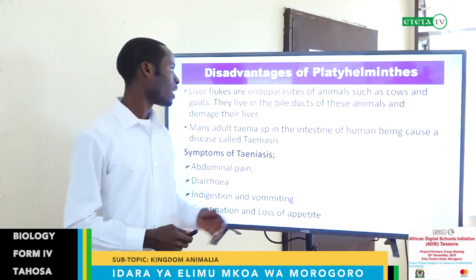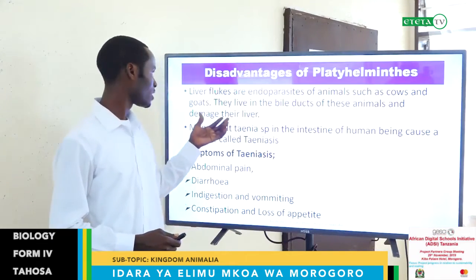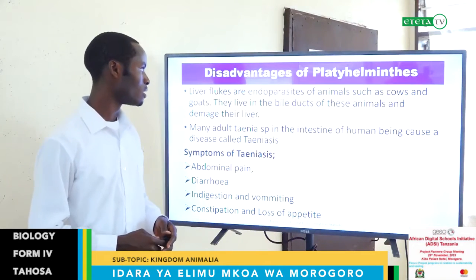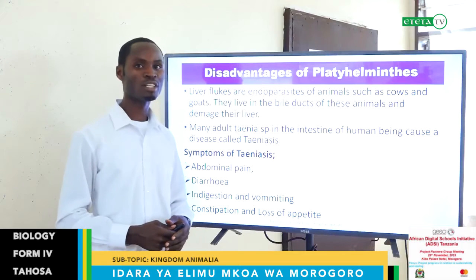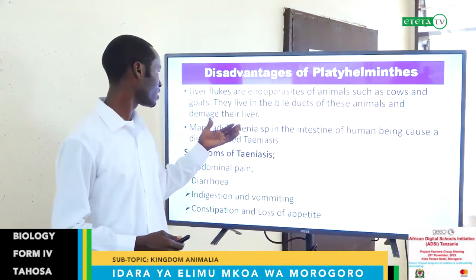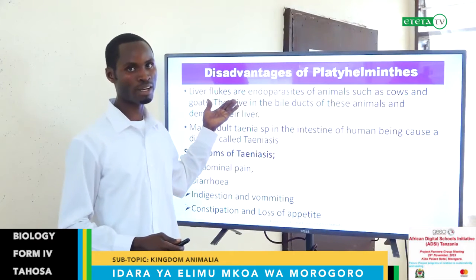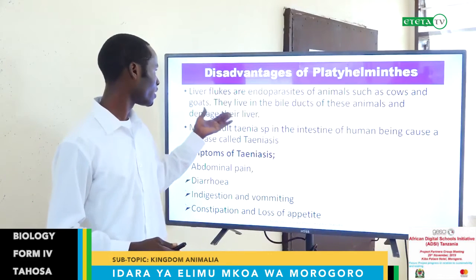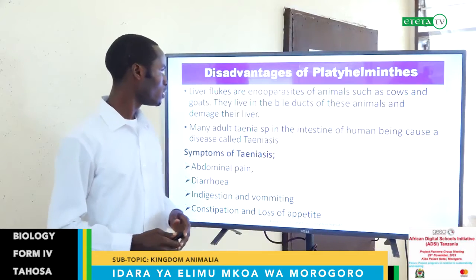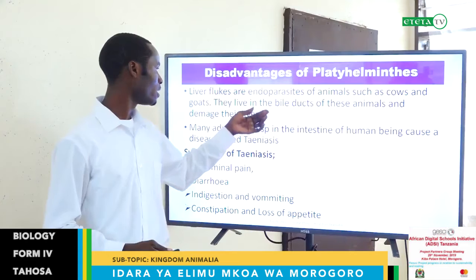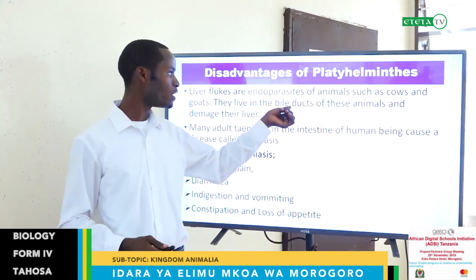Liver flukes are endoparasites of animals such as cows and goats. They live in the bile ducts of these animals and damage their liver. This is one of the disadvantages. As we learned, this organism belongs to the class Trematoda. So this one can be one of the organisms which kill our cattle, because they live in the liver and damage the liver.